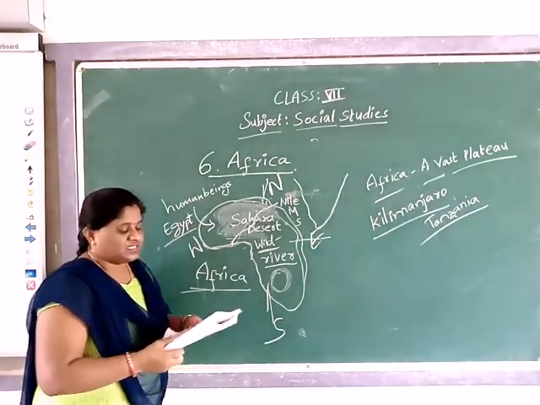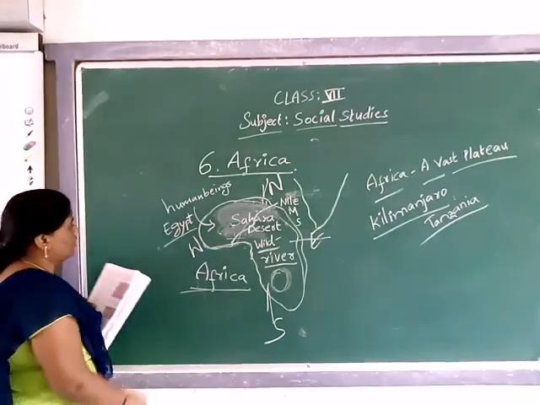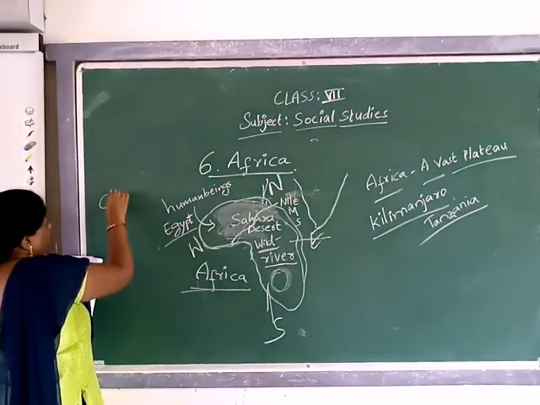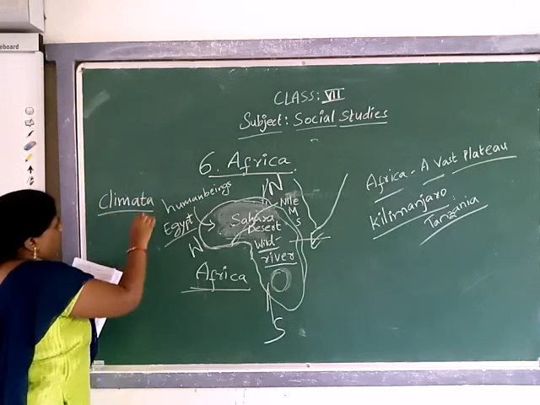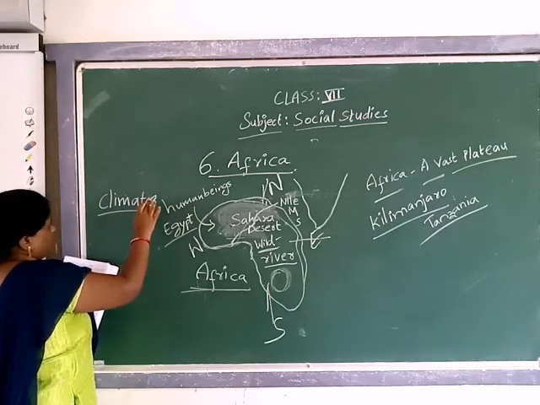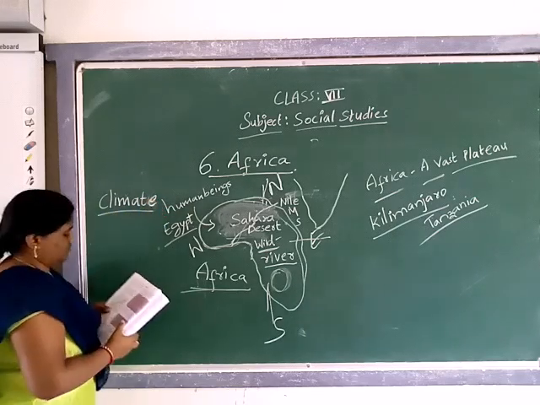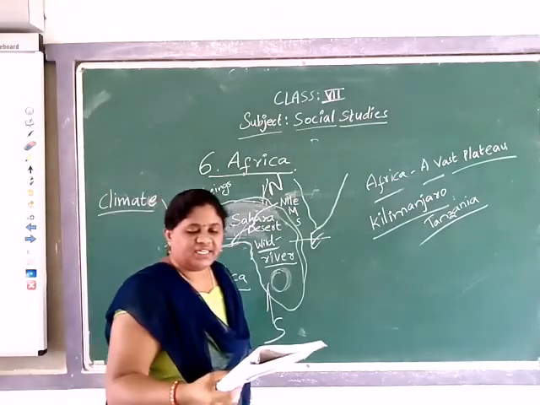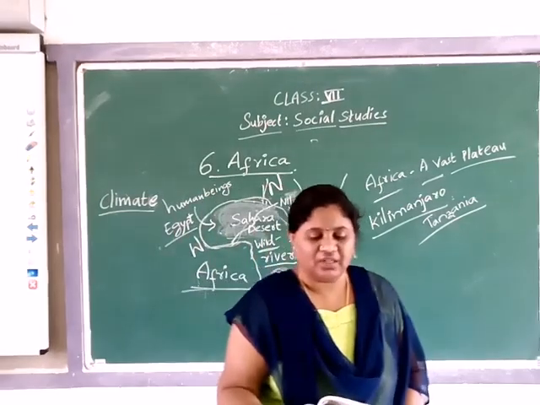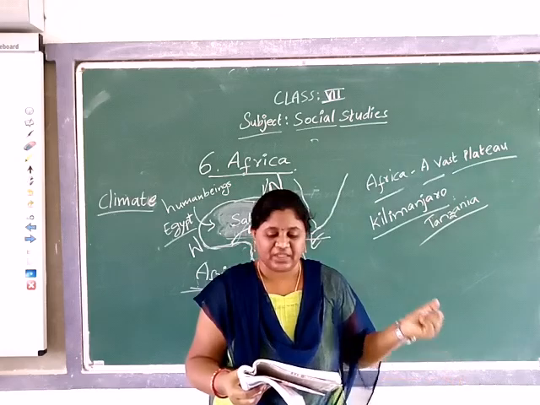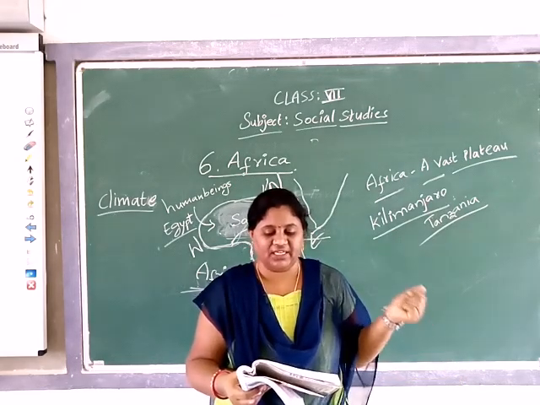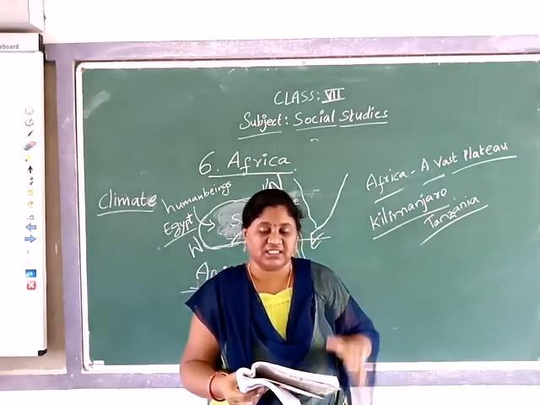Understand? Next, climate. Climate on the Africa continent. See, if you look at Africa on the globe, you will find the equator passes through its middle. Thus, Africa is divided into northern and southern parts.